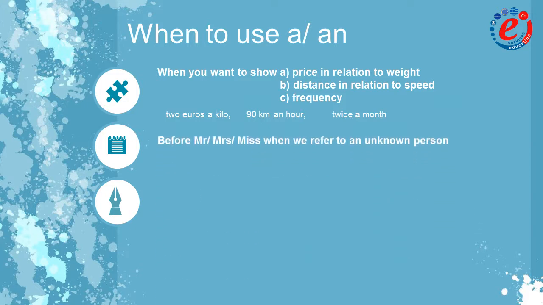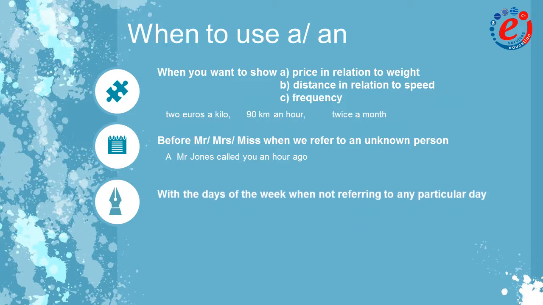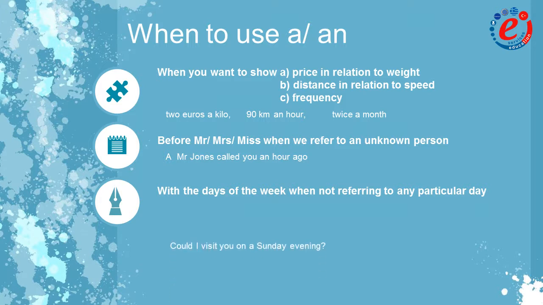Moving on to the fifth use of the indefinite articles, we find them before the words Mr., Mrs., Miss when we refer to an unknown person. So, a Mr. Jones called you an hour ago. Finally, we use a with the days of the week when we don't refer to any particular day. Let's see the example. Could I visit you on a Sunday evening?